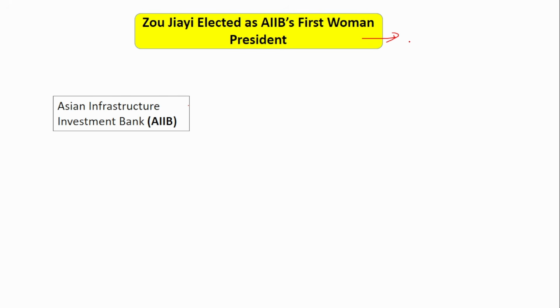The first news is about the president appointment. If you see the Asian Infrastructure Investment Bank, you should tell me in the comment section where the headquarters of the Asian Infrastructure Investment Bank is. Now they have appointed a new president, and she will be the first woman president of AIIB.